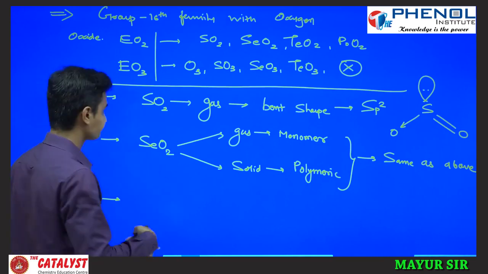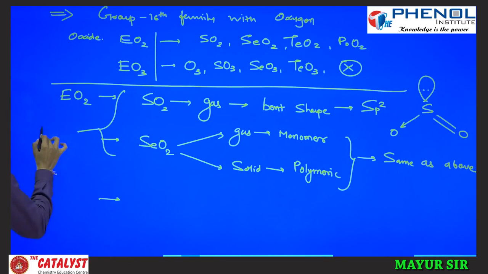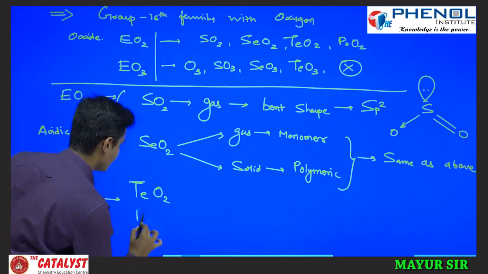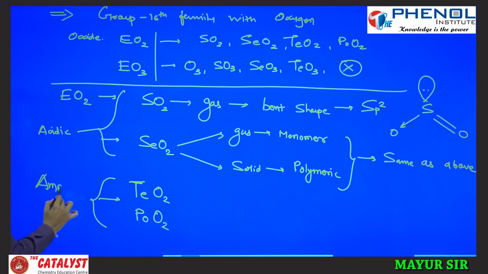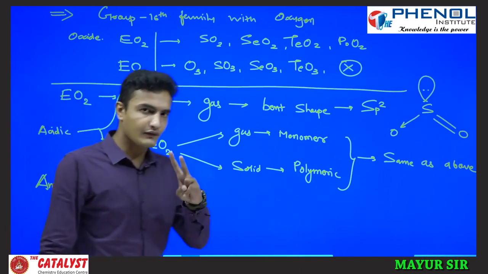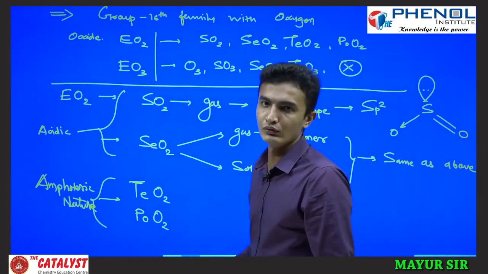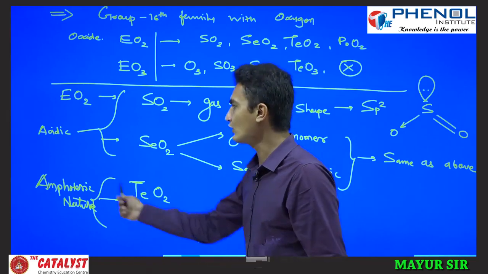Both SeO2 and SO2 are acidic in nature. Now if we talk about TeO2, then TeO2 and PoO2 are amphoteric in nature. But if you compare the amphoteric nature of TeO2 and PoO2, then PoO2 is more basic than TeO2, because polonium is a metal and metal oxides are basic in nature, but overall it is amphoteric.